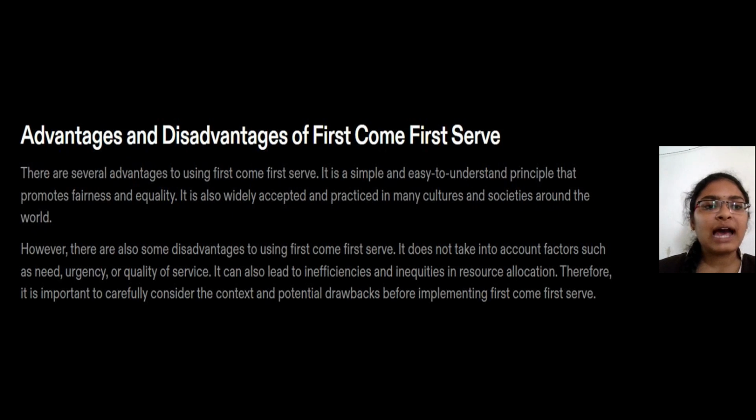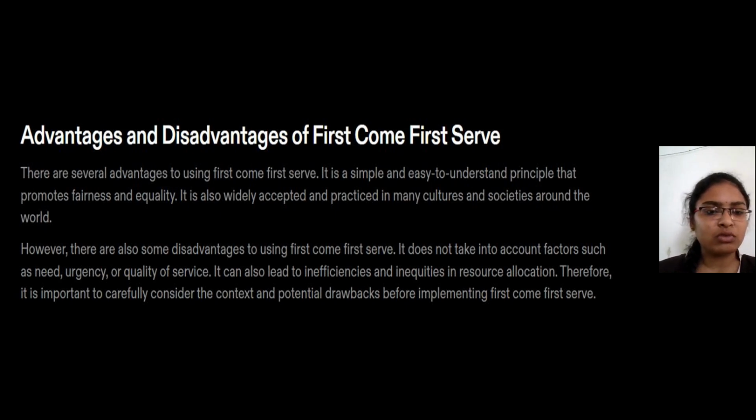Now, coming to the advantages and disadvantages of first come, first serve. There are several advantages to using first come, first serve. It is simple and easy to understand, and a principle that promotes fairness and equality. It is also widely accepted and practiced in many cultures and societies around the world.